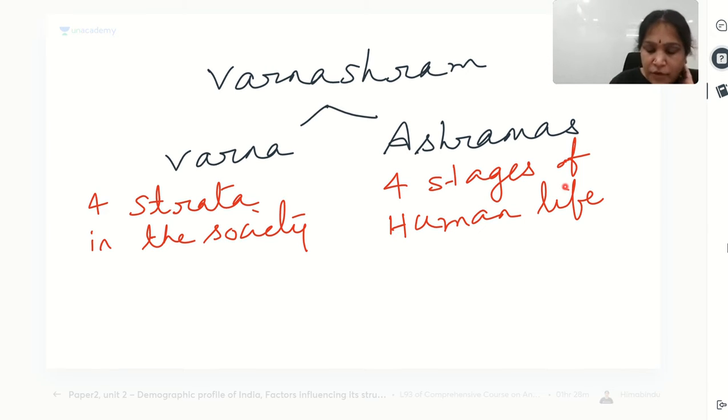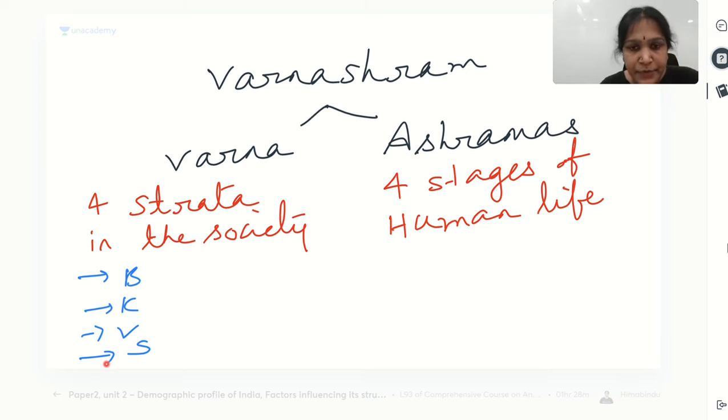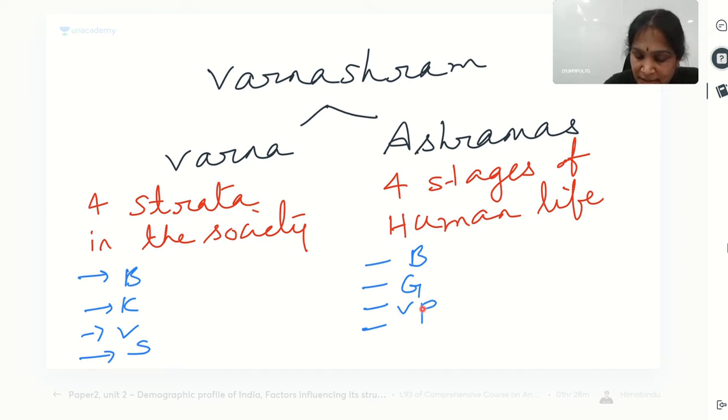Then what are those 4 Varnas? Brahmin, Kshatriya, Vaishya, Sudra, isn't it? I don't have to write the complete words, you know, right? Brahmin, Kshatriya, Vaishya, Sudra. Then what are the 4 stages in the human life? Brahmacharyashram, Grihasthashram, Vanaprasthashram, Sannyasashram. These are the 4 stages in the human life. Okay, understood? Varnashram.